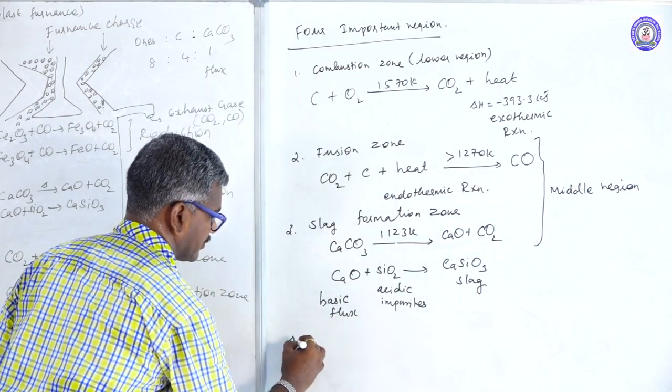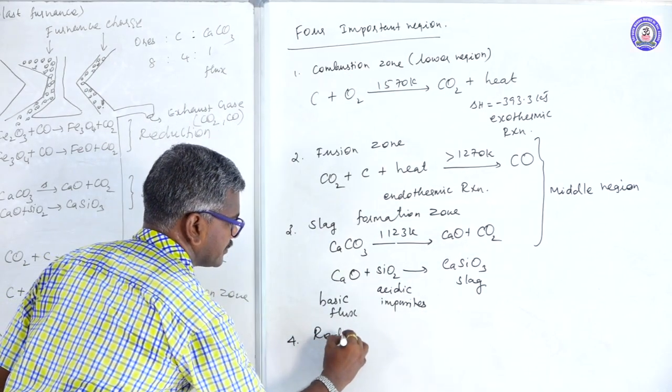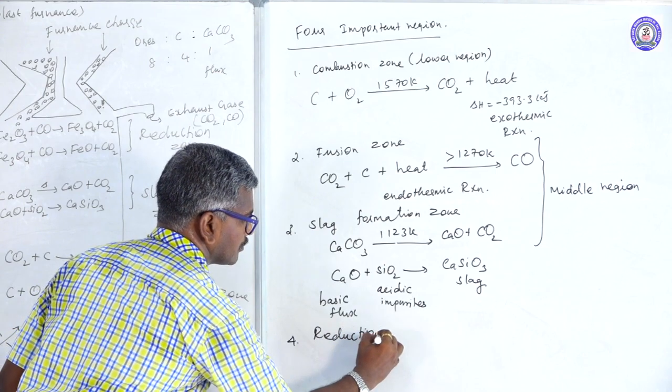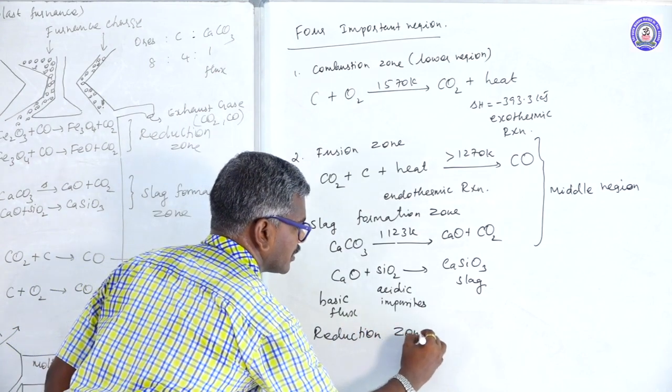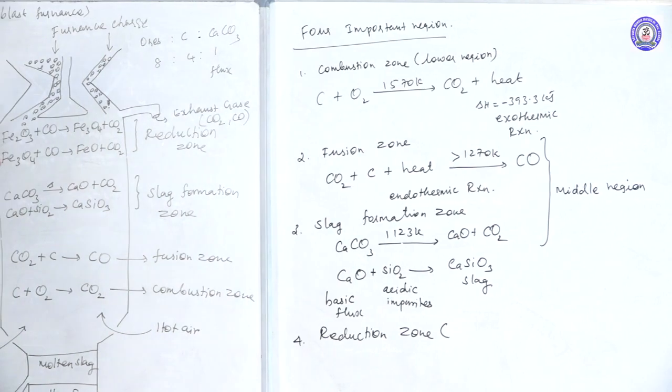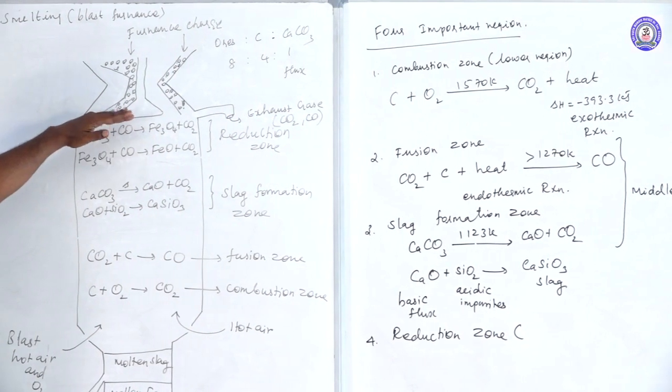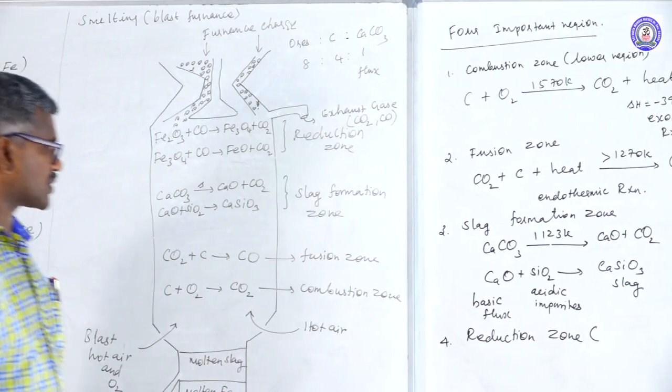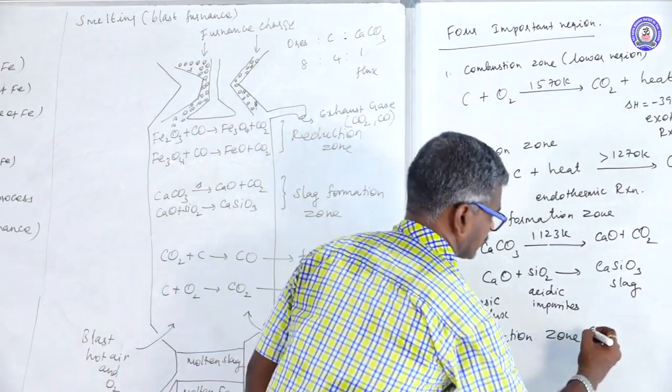Last one is the reduction zone. This reduction zone takes place in the upper part of the blast furnace.